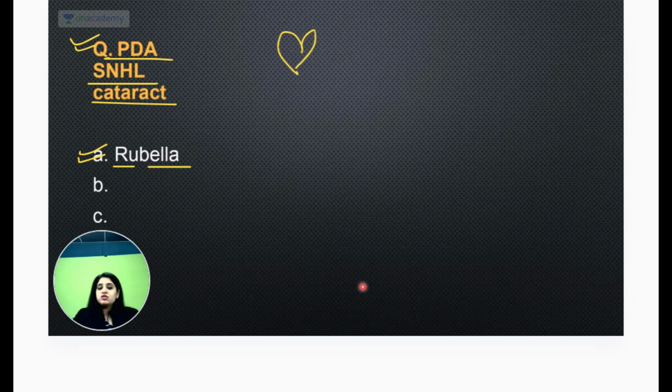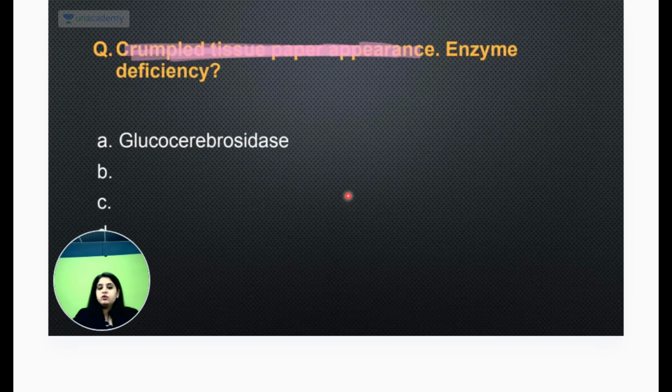ठीक है. So now एक और obsession reminds me of this one very famous question. This obsession, I don't know when is it going to go. I think it got a little highlighted and removed, but I hope you can read it. Crumpled tissue paper appearance. This obsession is also not gonna go. This has been a hat trick this time. Crumpled tissue paper appearance, and they asked you the enzyme deficiency. So crumpled tissue paper appearance के लिए I'm talking about Gaucher's disease.